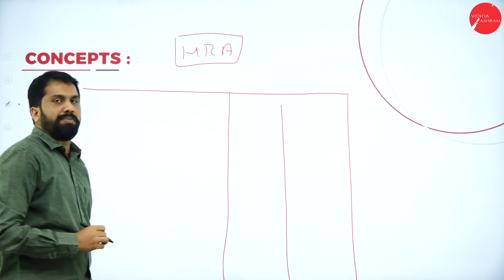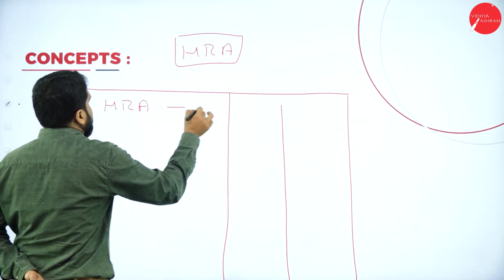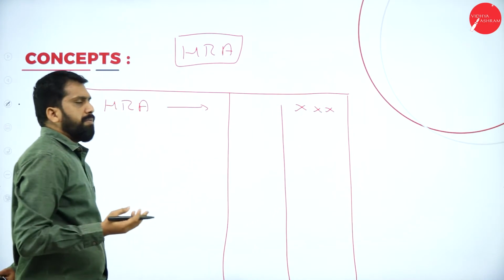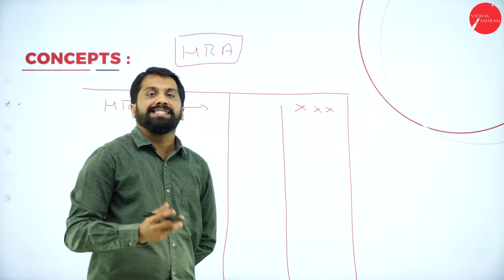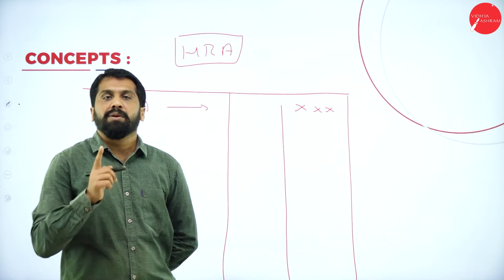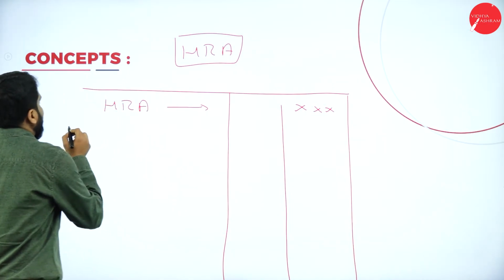So columns must be like this. House rent allowance received. Some amount you have received. Maybe 5,000 per month means per annum you got 60,000. Annum means 1 year. How much you received? 60,000.